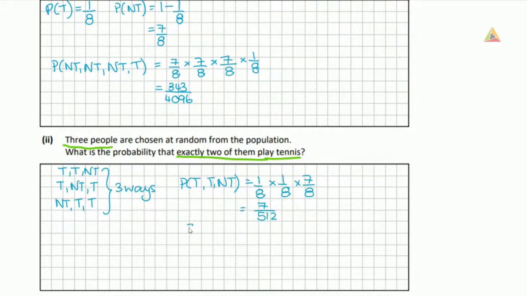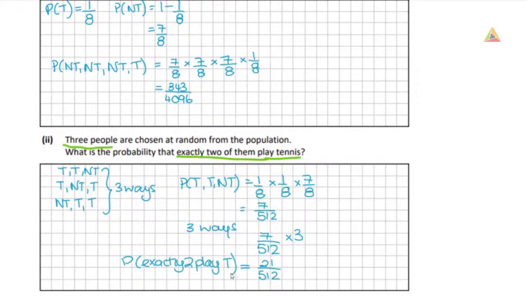And then we have 3 different ways. So we take that fraction and multiply it by 3, and that gives us 21 out of 512. So the probability exactly 2 play tennis out of these 3 people is 21 out of 512.